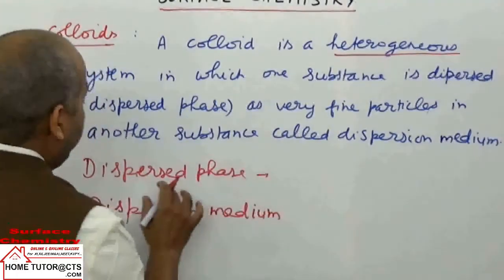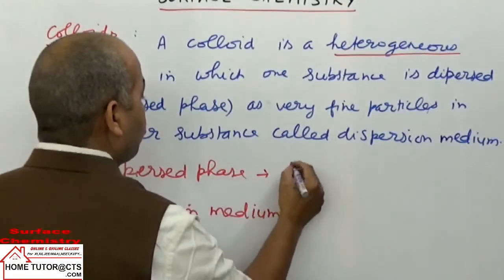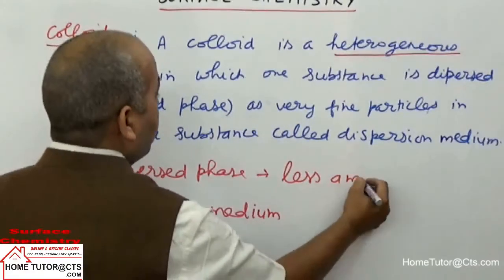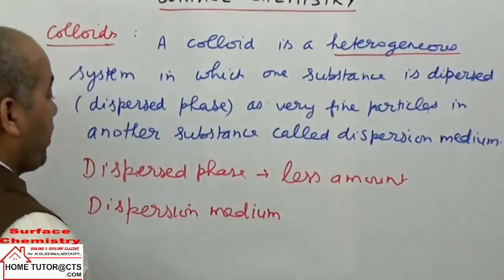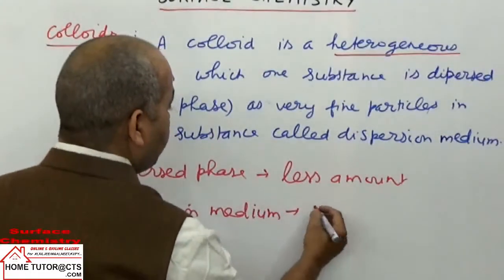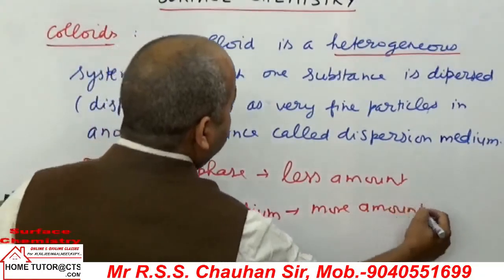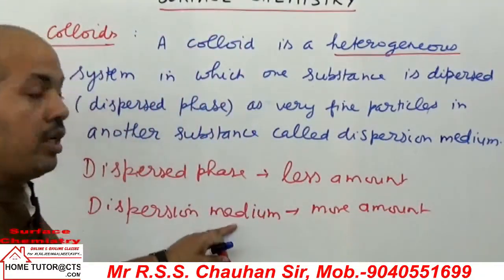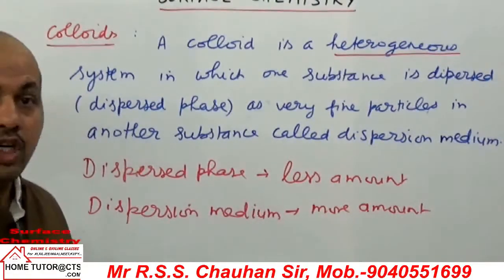What is the difference between the two? The component present in less amount is called the dispersed phase, and the other component present in more amount is called the medium. The medium can be solid, liquid or gas, and the dispersed phase can also be solid, liquid or gas.